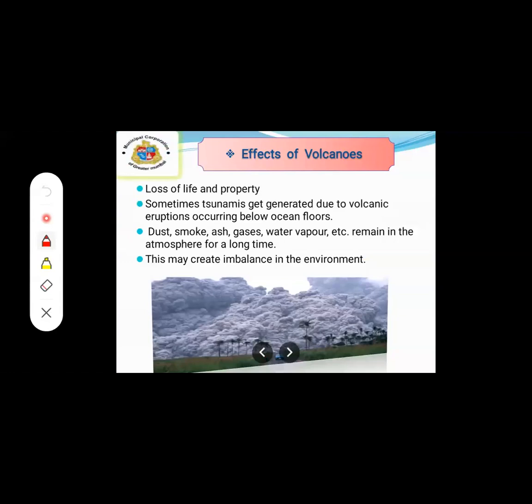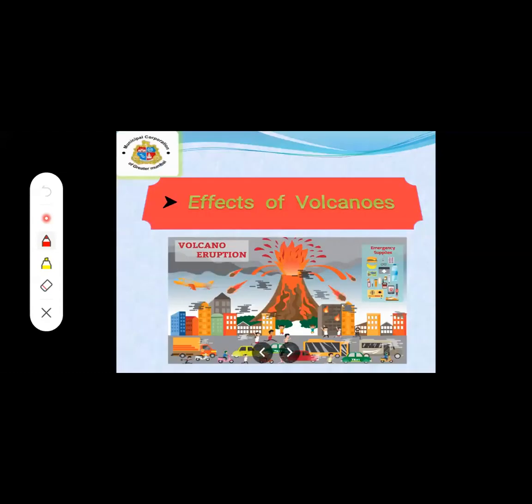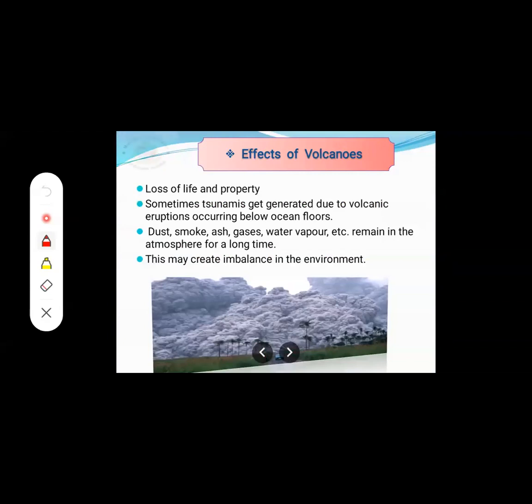First of all, due to this image only we are able to identify the first important effect of volcanoes: there is a huge loss of life and property. Then sometimes tsunamis get generated due to volcanic eruptions occurring below ocean floors.